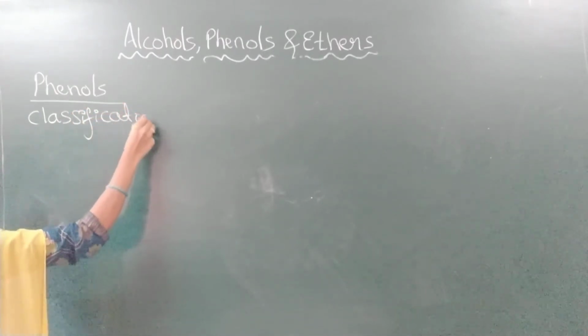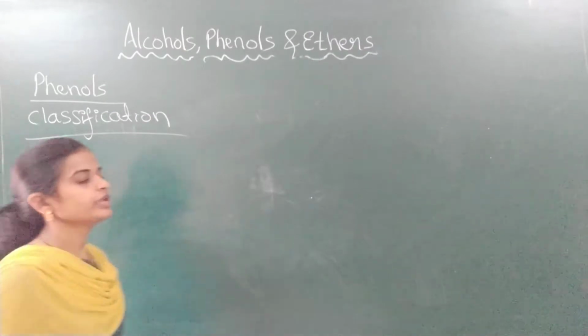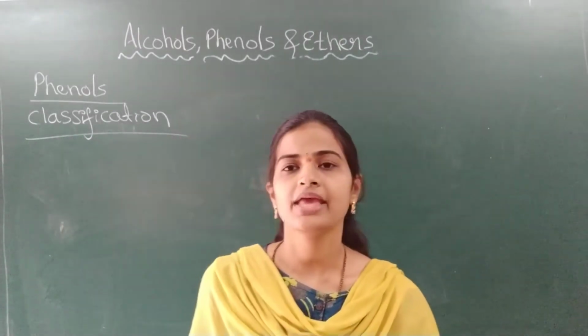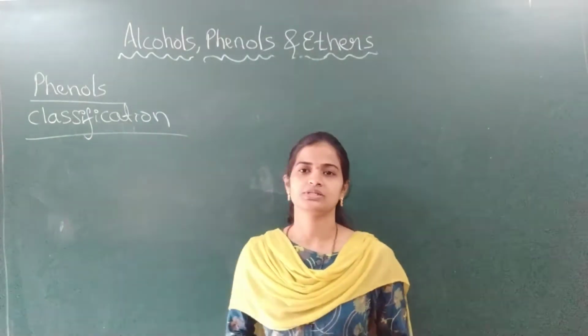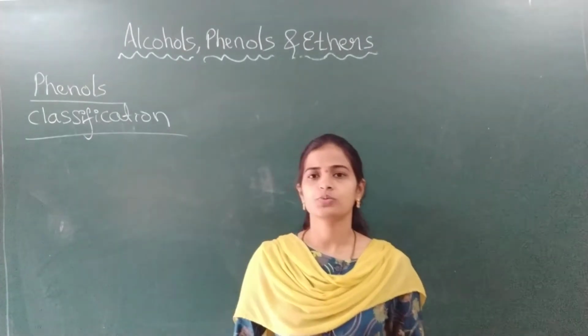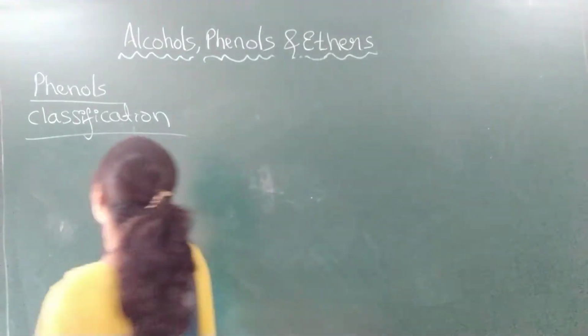Next we will move on to the classification. Classification of phenol. Phenols are mainly classified based on the number of OH groups present.